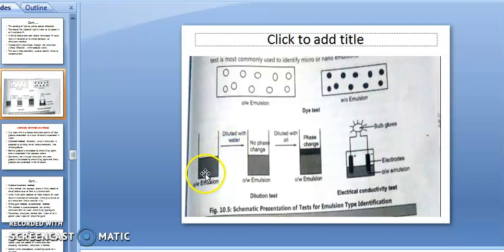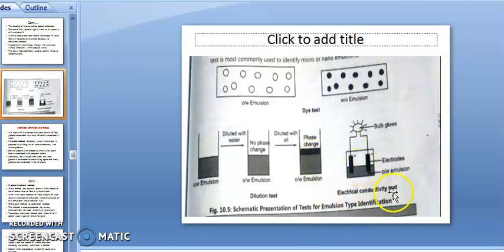When you dilute it with water, there is no change in your emulsion, no phase change. And when you dilute the OW type of emulsion with oil, there is a separation of the two layers, or breaking is observed. Two separate layers are seen in the beaker because the water percentage is more, and water and oil are not miscible with each other.